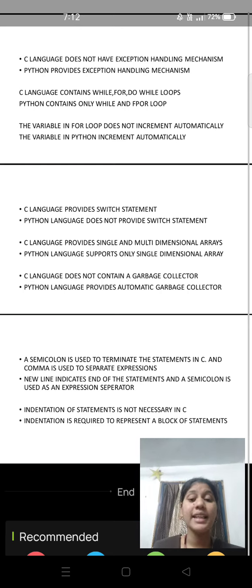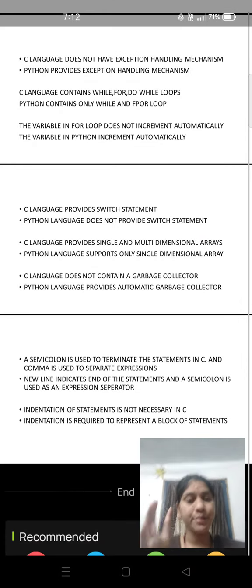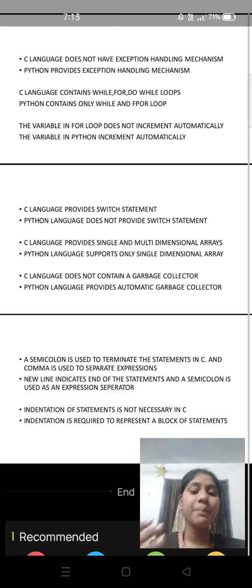But in Python, indentation is required, because if we want to do something to a block of statements, we have to follow indentation. If we want to evaluate five statements together, then we have to follow indentation, meaning we give the same gap or the same spaces. That is the indentation. So these are the main differences between C and Python language.